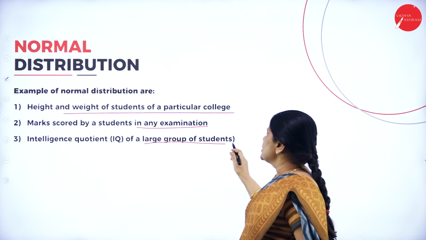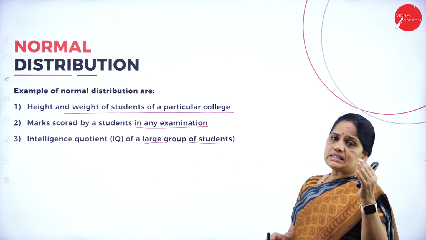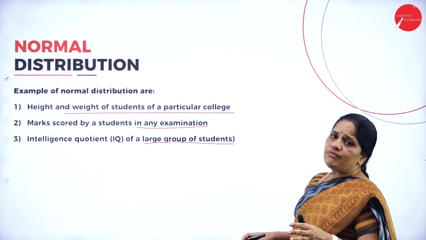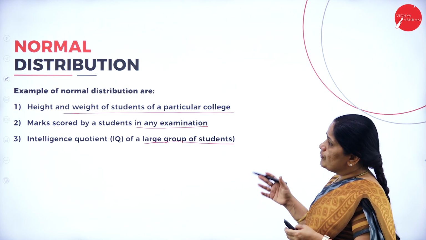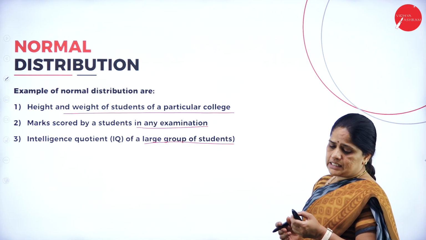Take the intelligent quotient of a large group of students. One may be very highly intelligent, the other may have a very low IQ, and all others will fall in between these two. So, for all these kinds of observations, we use the normal distribution.